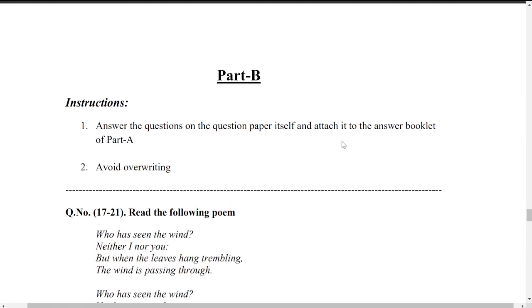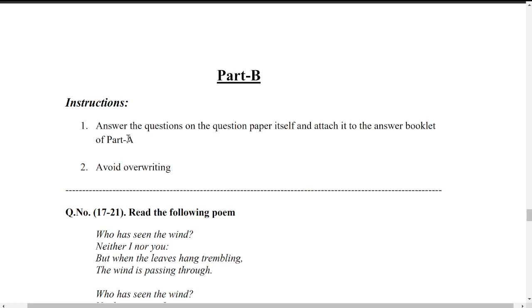Next, here we have part B. Now, as you can see, answer the questions on the question paper itself and attach it to the answer booklet of part A. Remember, my dear students, in part A, you have to write in the booklet. You will be given a booklet. You have to write it descriptively. It is descriptive writing. You have to use pen and paper. You have to write completely.